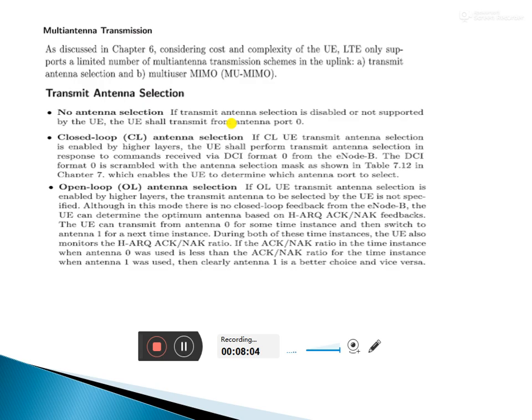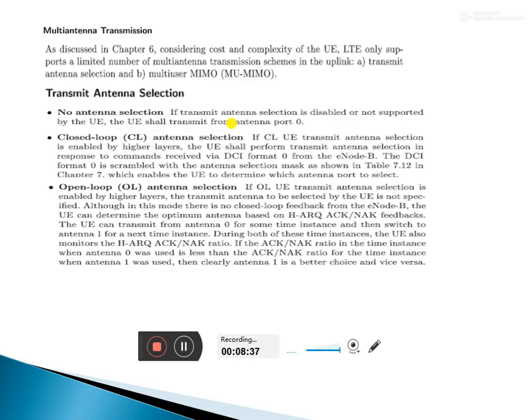If the antenna is not there, the user equipment's transmission is on port 0, meaning there is no selection. If transmission is required, antenna selection plays a very important role.